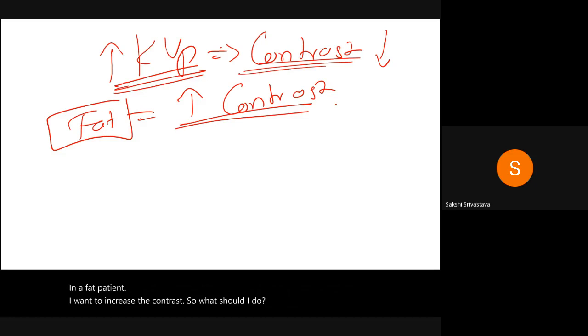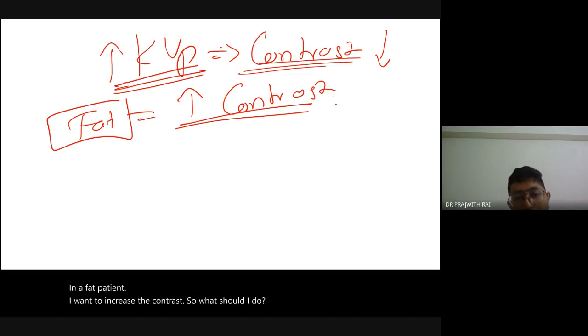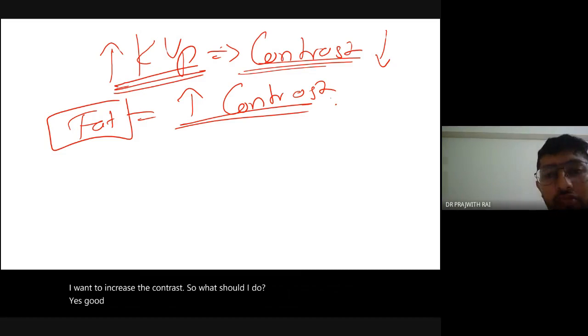Number of electrons. Yes, we should increase the current. Good, the number of electrons. We increase the number of electrons.